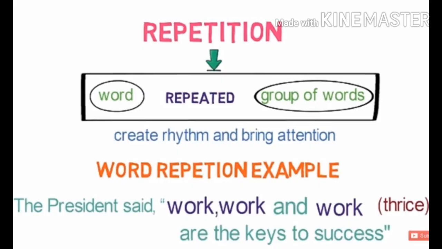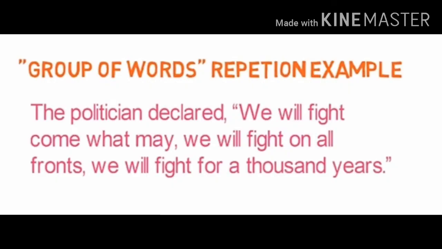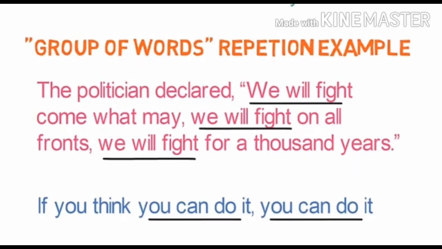Now see the example of group of words in repetition example. See, the politician declared, we will fight come what may, we will fight on all fronts, we will fight for 1,000 years. So in this statement, we will fight, these group of words are repeated thrice to give importance to the meaning of it. Let's see one more example where group of words are repeated. If you think you can do it, you can do it. See now here the words you can do it, these words are repeated. So this group of words is repeated twice to give importance to the meaning.